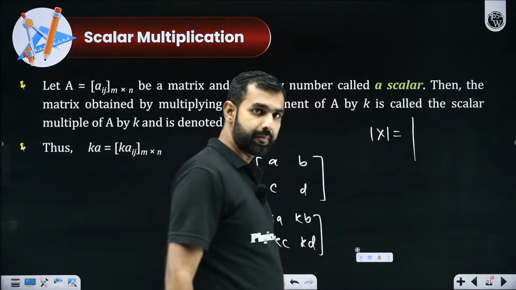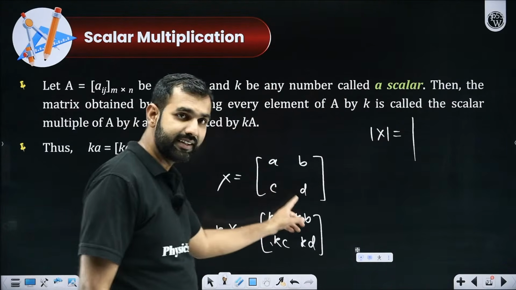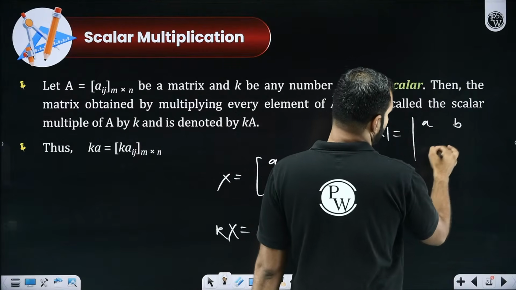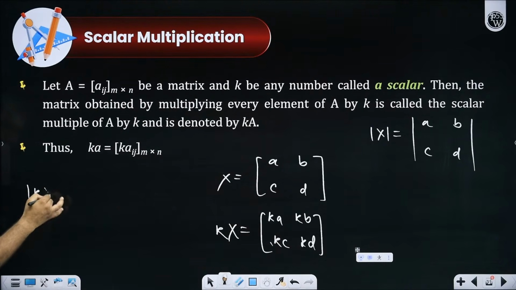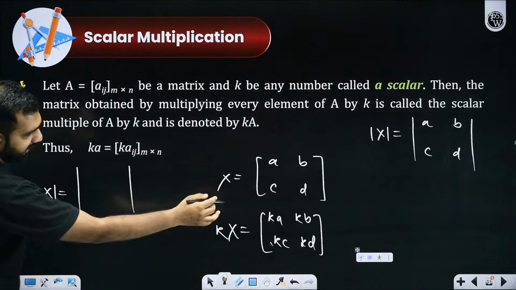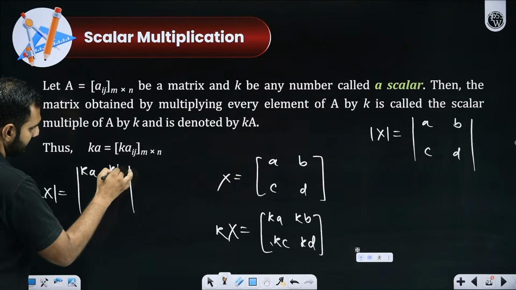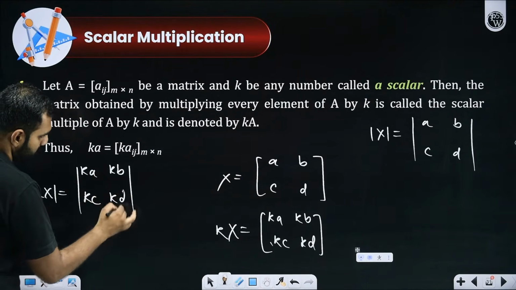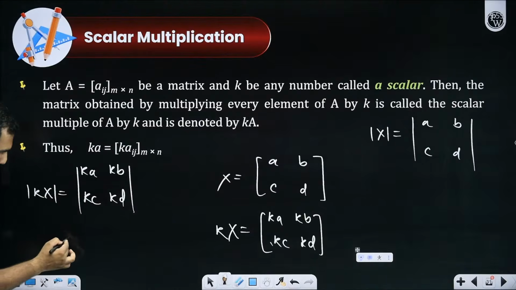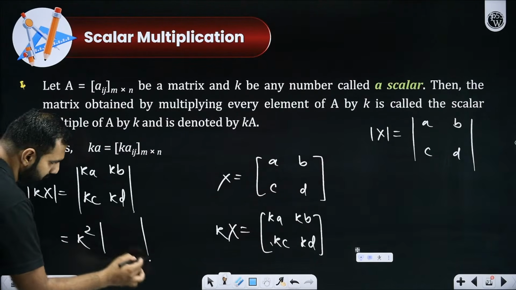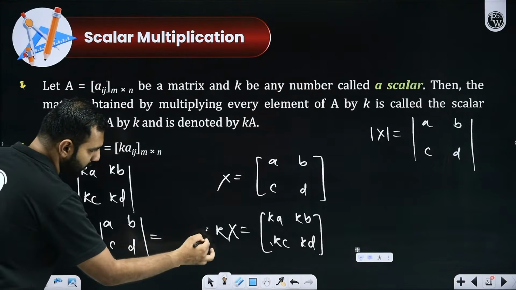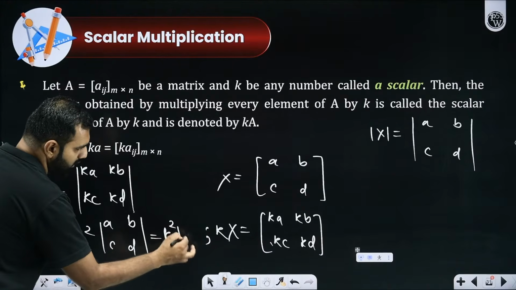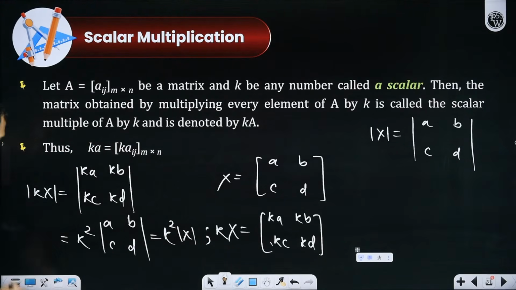The determinant of X will be the determinant of A, B, C, D, yes or no? But if I want to find the determinant of kX, it will be the determinant of Ka, Kb, Kc, Kd. Which means K can be taken common from the first row and the second row, so twice K is taken common, and then I'm left with A, B, C, D. What is the determinant of A, B, C, D? That's the determinant of X. So I get K to the power 2 times the determinant of X. That's exactly the determinant of kX. That's what I'm trying to tell you.